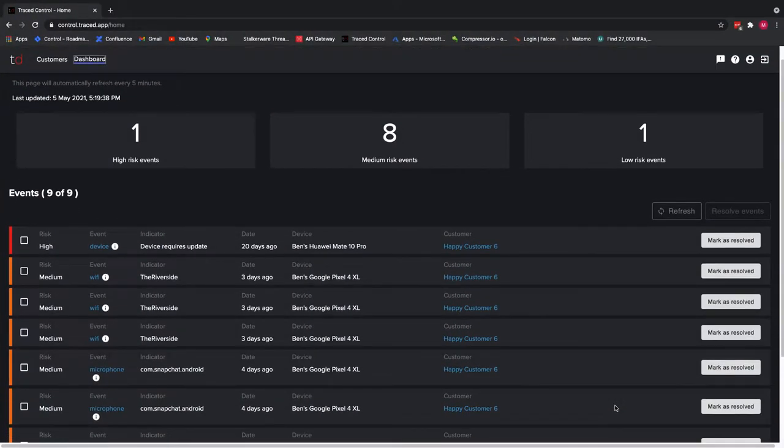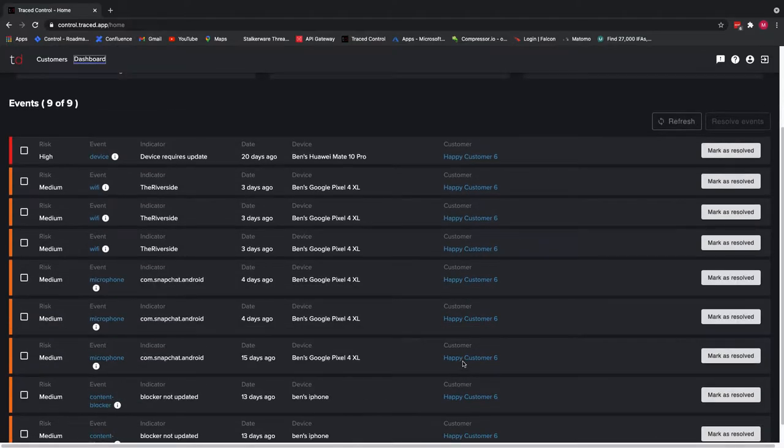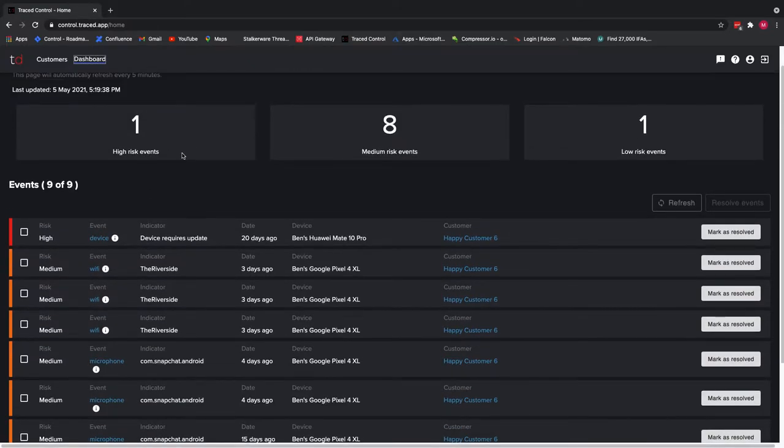This is the partner dashboard showing me all of my high risk events, my medium risk events, my low risk events in one single place for all of my customers. So you can see the customer that these events are associated to here on the right hand side, and on the left hand side we can see the risk level of this attributed to that organization. So we've got one high risk event currently, and that event is the fact that one of these devices is actually very out of date, so it requires an update.